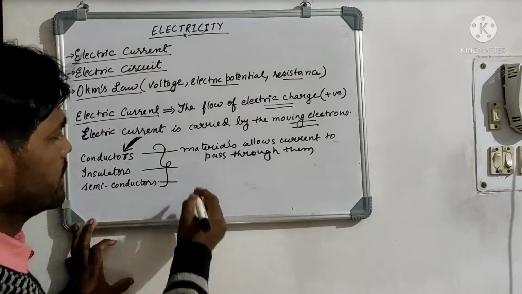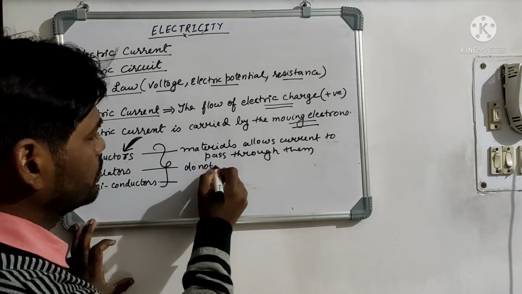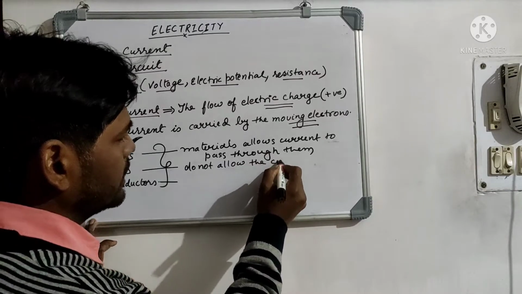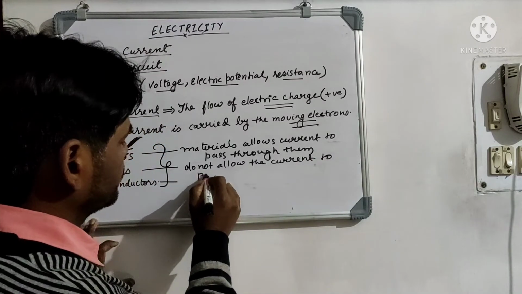Insulators, similarly, are the materials that do not allow the current to pass through.